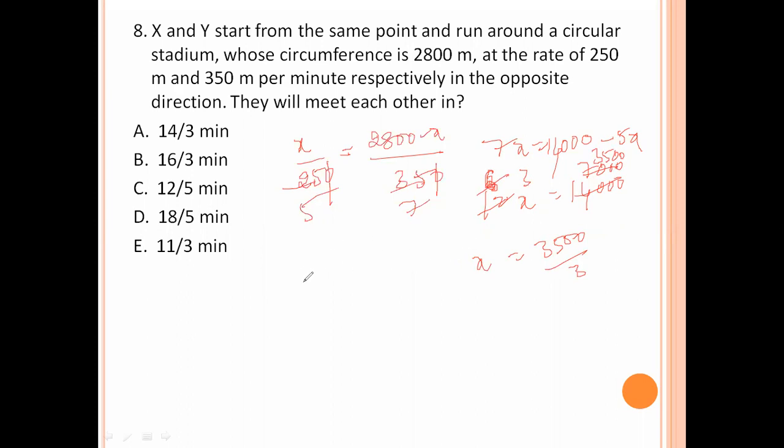Now we calculate the distance. They will meet each other at what time? Time we want to calculate. So 3500 by 250 per minute by 3. 250 into 3, the zeros get cancelled, so 14 by 3 minutes.